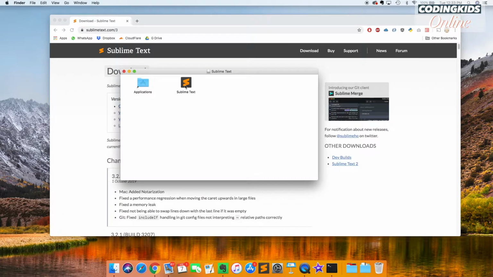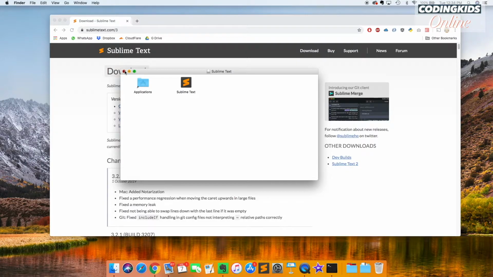So here on a Mac, you can simply go over and put it into your applications. For a PC, I believe a screen will come up and you can just follow the instructions. It's just a general install wizard. Just keep clicking through and installing it. Don't change any of the settings. They set the settings to be recommended.